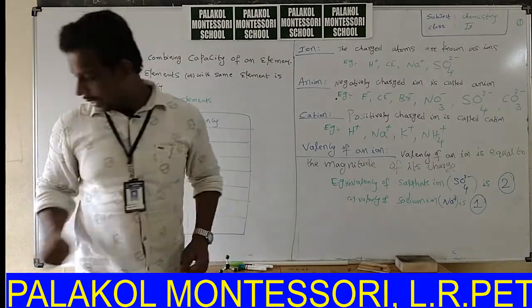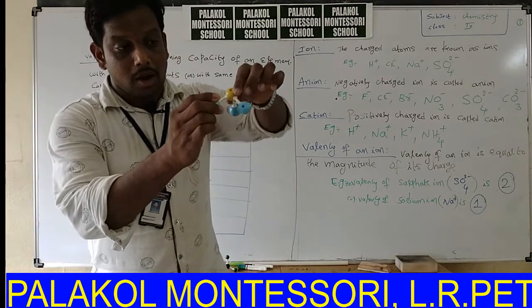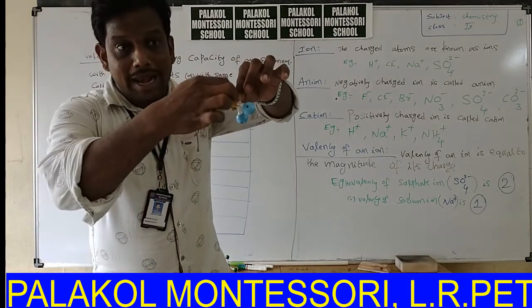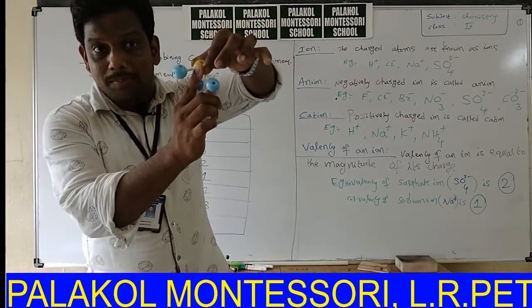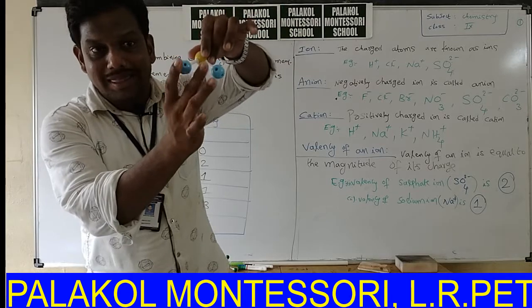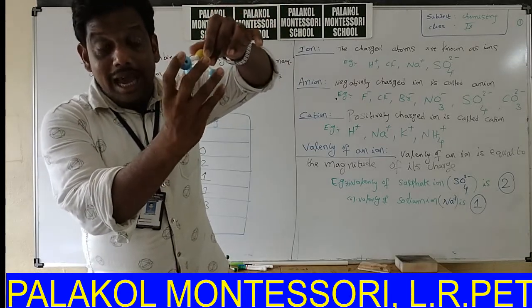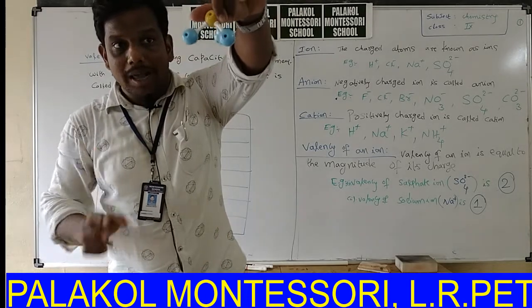Next, what about the valency of this particular yellow atom? This yellow atom forms 3 bonds. Its combining capacity is 3, with 3 sky blue balls.